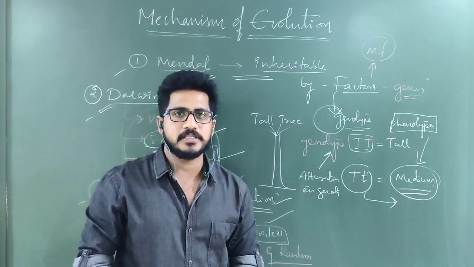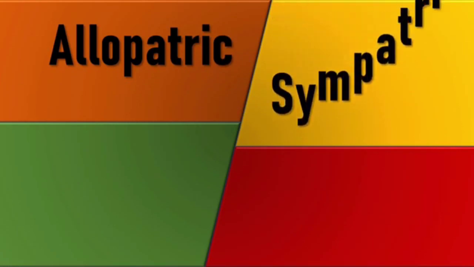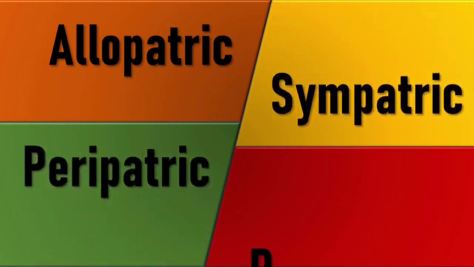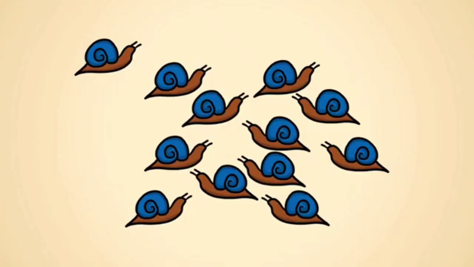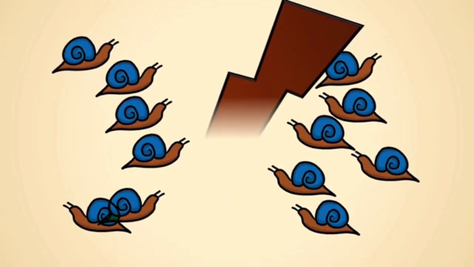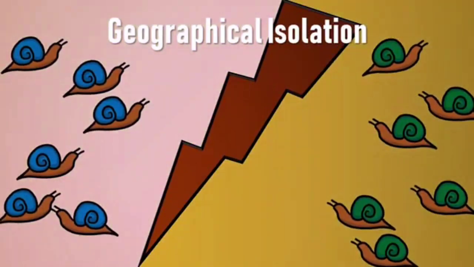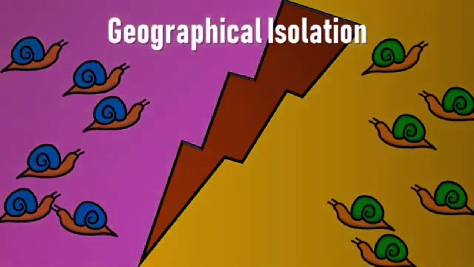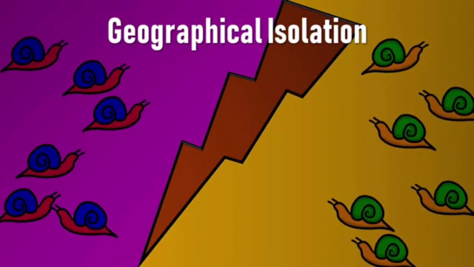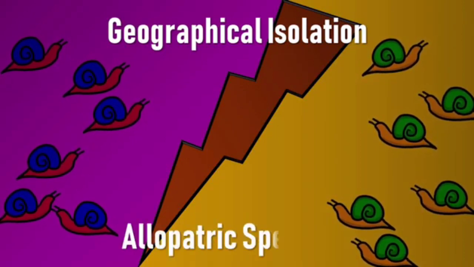Different types of speciations: speciation can occur in four ways: allopatric, sympatric, peripatric, and parapatric speciation. Consider a species of snails living together happily. Due to geographical isolation, the population gets divided. Each divided population evolves separately. After a time period, they cannot reproduce together, meaning they have evolved into two separate species. This type of speciation due to geographical isolation is called allopatric speciation.